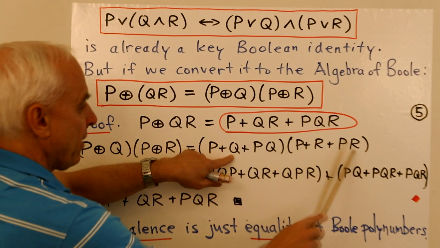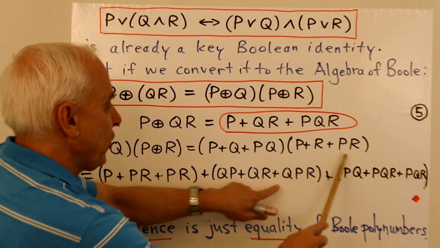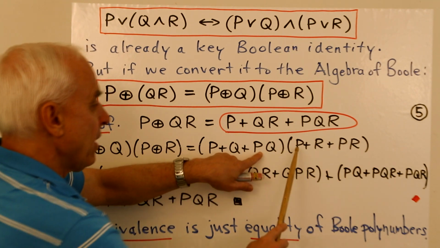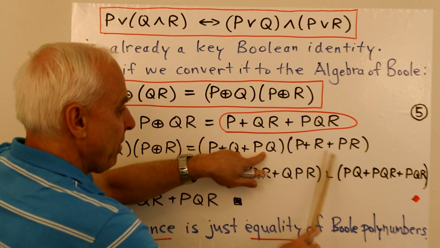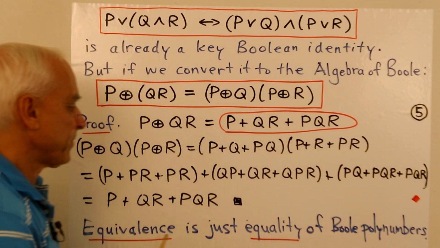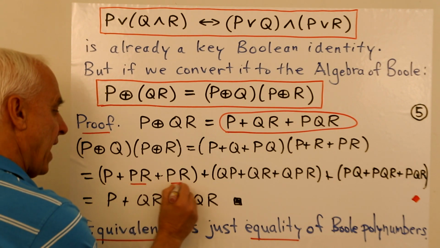Now we multiply all of them by Q. We get QP plus QR plus QPR. And now we multiply all of them by P times Q. So we get PQ plus PQR plus the product of these, which is another PQR. Okay, now we simplify. And there are some cancellations. For example, these two will cancel.